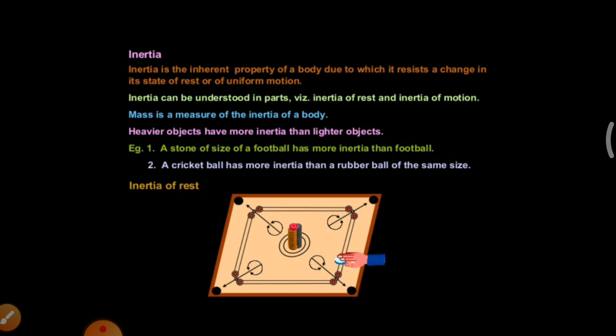How do we measure inertia? The mass of a body is the measure of inertia. If you take a stone and a football of the same size, which has more inertia?